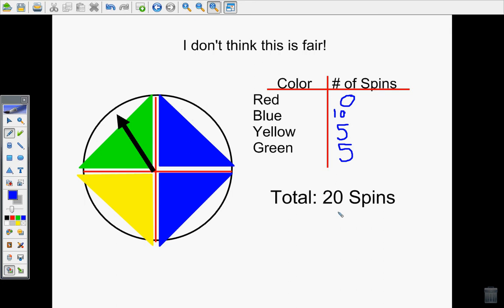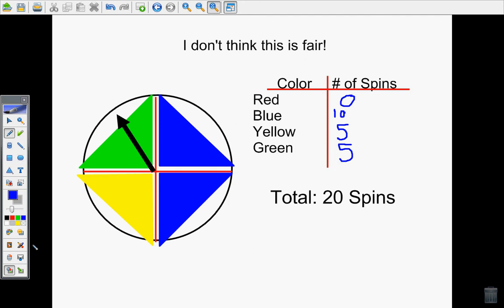Now I double check to make sure my math ends up with a total of 20 spins. 0 plus 10 plus 5 plus 5 gives me a total of 20 spins, so I feel confident that I've predicted the result as well as I can. Now it may not be perfect when I spin, but it should be pretty close, with blue happening more often than yellow and green, and yellow and green should be pretty close to the same number of spins.